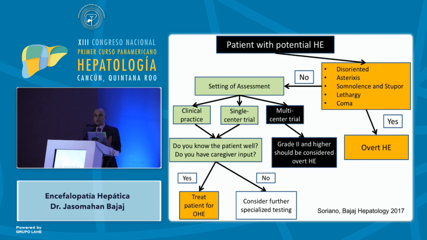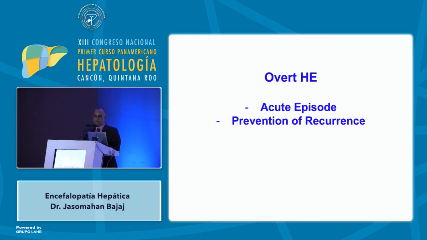So now that we talked about covert hepatic encephalopathy, which is present in a lot of people and is difficult to diagnose, but it's worth diagnosing because these people do very poorly from a socioeconomic and a societal perspective, let's talk about overt hepatic encephalopathy. This is the encephalopathy that we are usually comfortable with. We know when the patient has it.